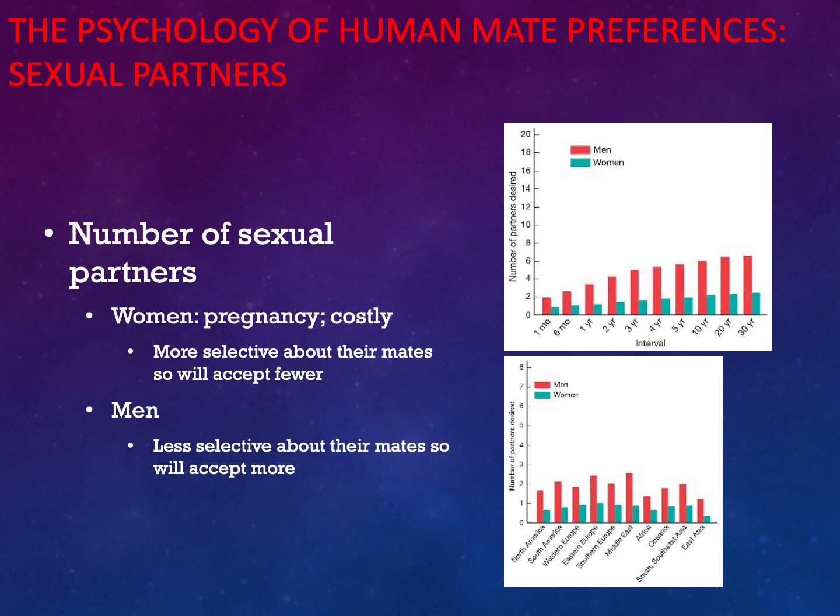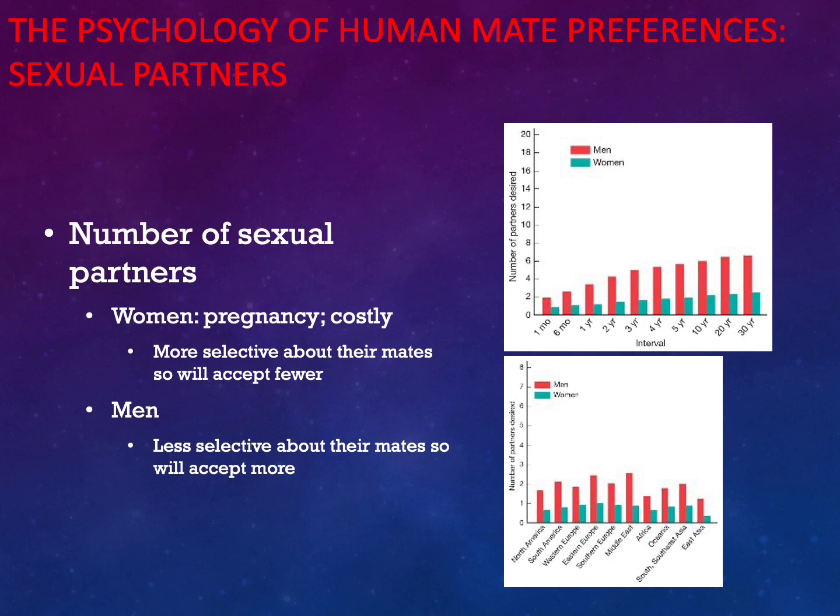Let's look at how this played out in different societies. Men are less selective about their mates, and they're willing to accept more diversity in the number of mates that they have. So university students from 62 countries were asked how many sex partners they would like to have over the course of the next month, 6 months, year, and upward to 30 years. On average, men preferred to have many more partners than women.